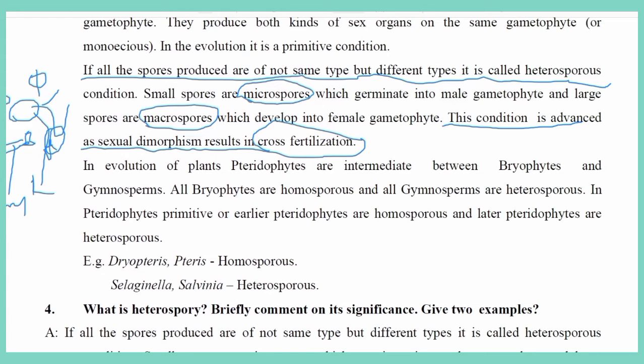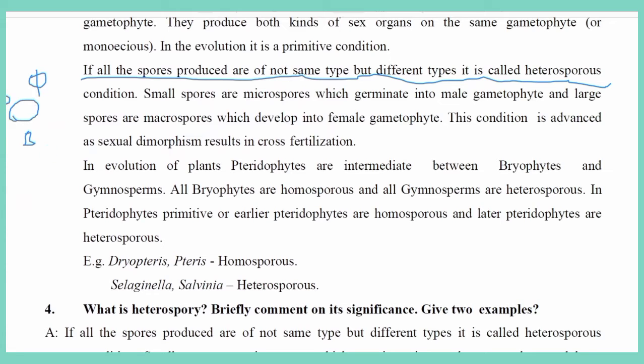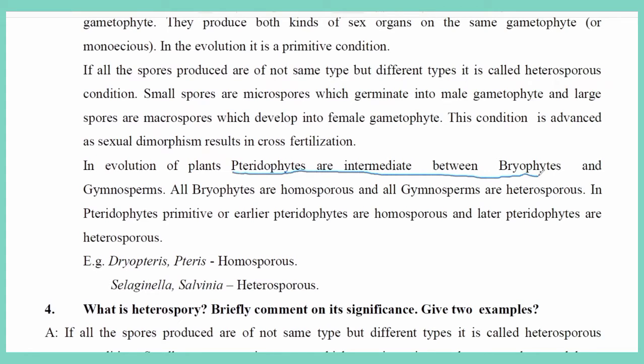So in the evolution of plants, pteridophytes are intermediate between bryophytes and gymnosperms. All bryophytes are homosporous. All gymnosperms are heterosporous. You have to keep this in mind when you take the plant kingdom.